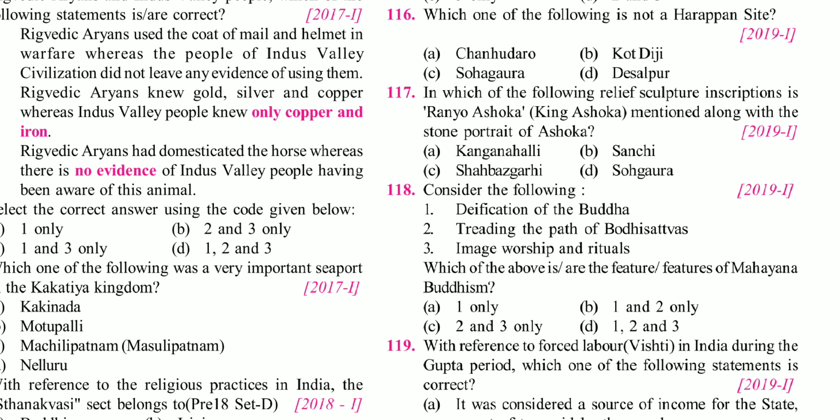Fourth one, friends, they are asking about Raja Ashoka, or King Ashoka, mentioned in the stone portrait of Ashoka. Friends, if you go through the R.S. Sharma book or any Upinder Singh book, you can go through these inscriptions of Ashoka, and you have to understand it in more depth.